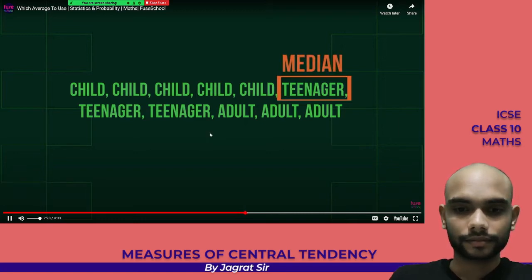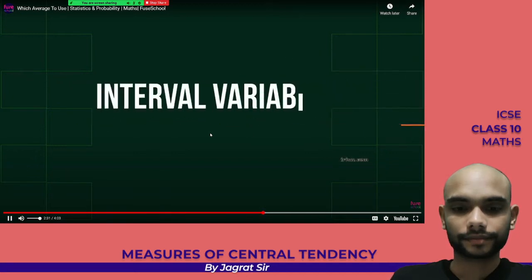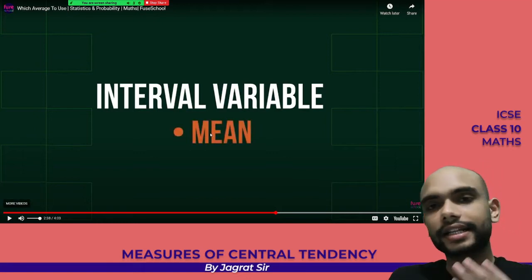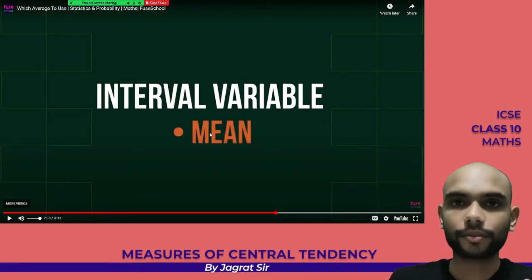So here, our median is teenager, although there are more children than teenagers and the mode would be child. But as we can see, the median is closer to the real tendency than the mode in this example, and this will be the case for most of the ordinal variables. Now, if we have an interval variable, we have a possibility of calculating it, so the most credible average here is the mean.